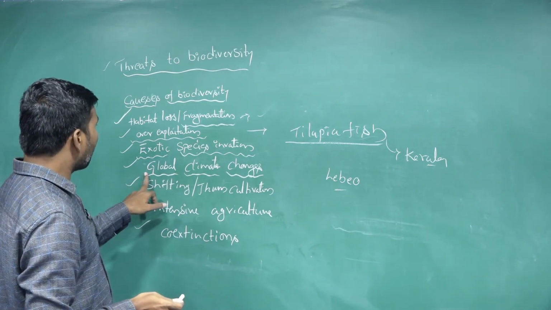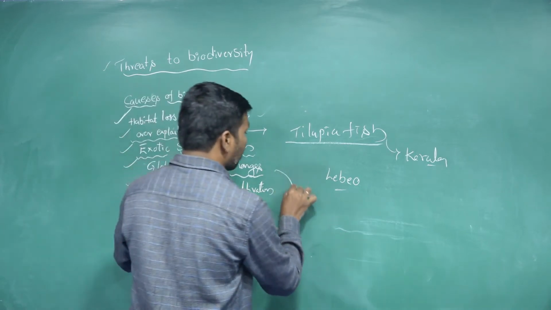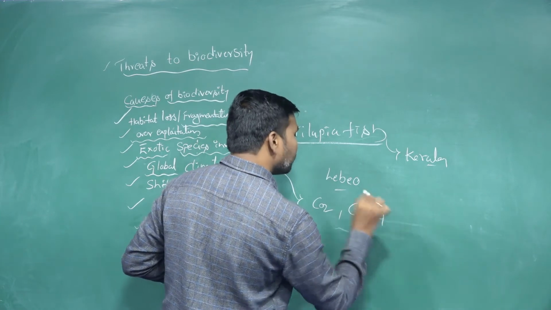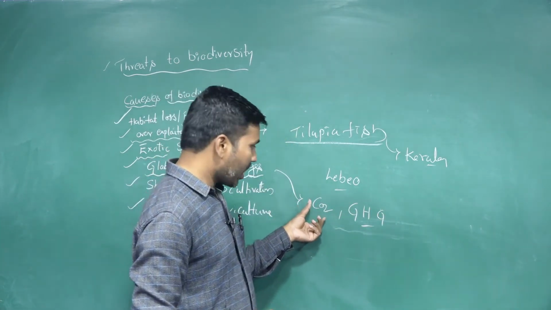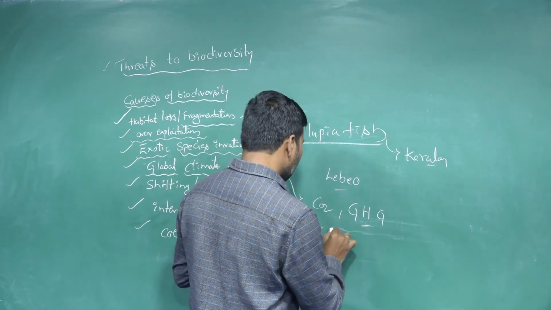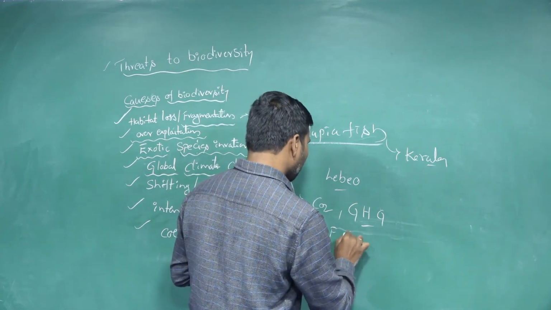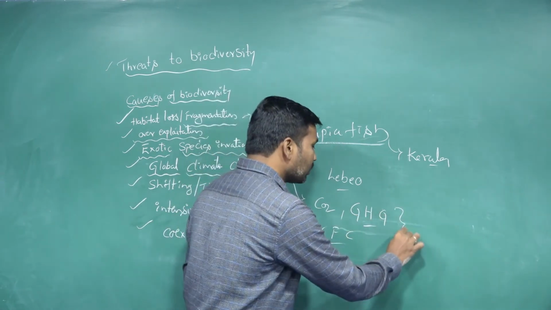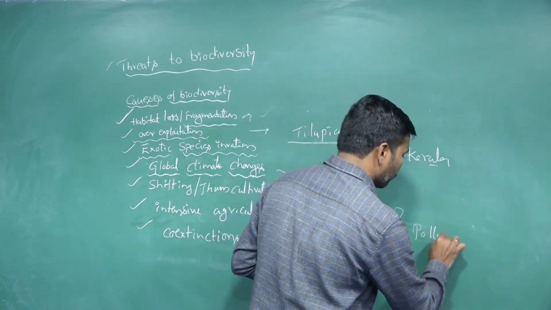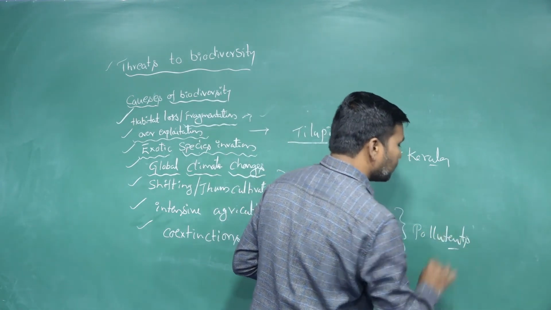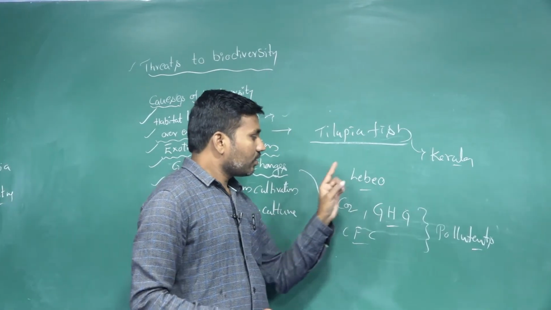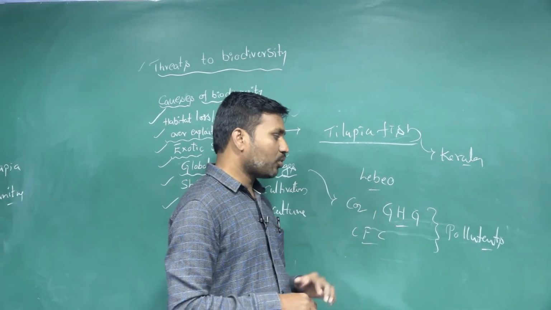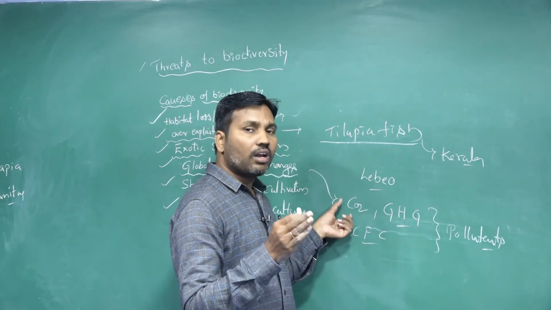These global climatic changes, like carbon dioxide, GHG, carbon monoxide, CFC chlorofluorocarbons, greenhouse gases, all these pollutants are causing the decrease of biodiversity, one of the threatening processes. How are these responsible for the loss of biodiversity?